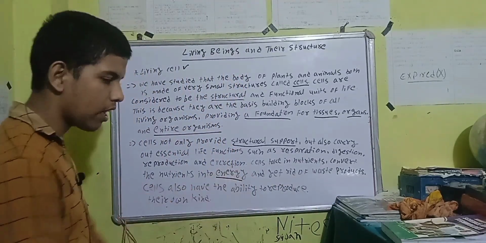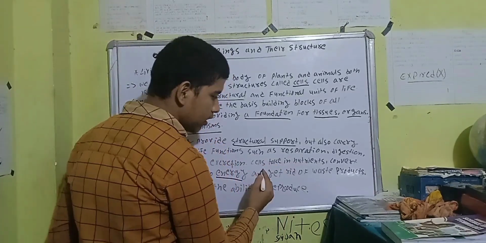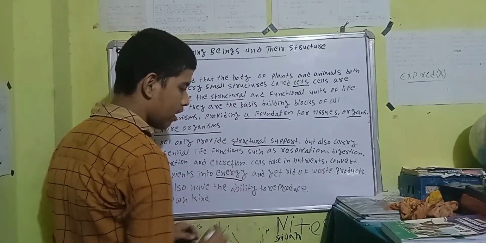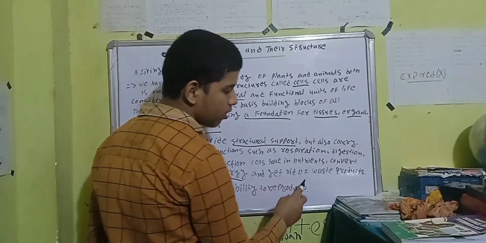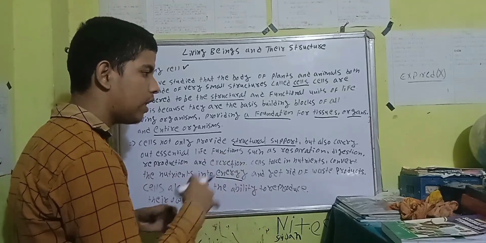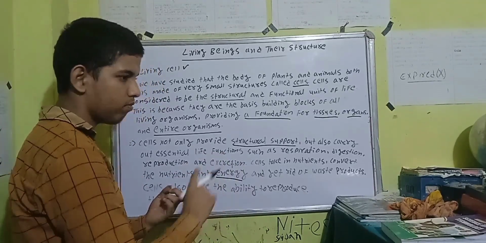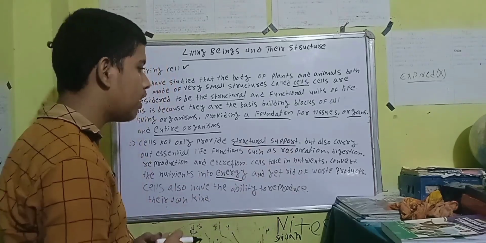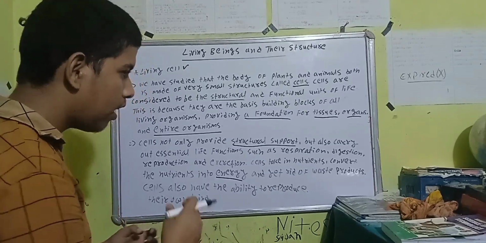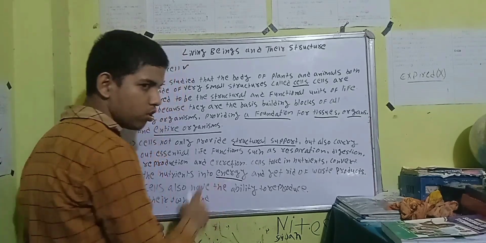So here you need to understand this. Focus here on the whiteboard. What this sentence is saying: cells take in nutrients, convert the nutrients into energy, and get rid of waste products. So what do cells do? They basically take the nutrients from the food that we eat in our daily life. So they take the nutrients, and then they convert those nutrients into what? Energy.